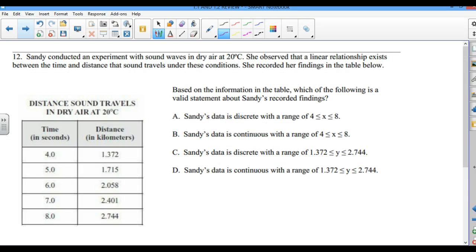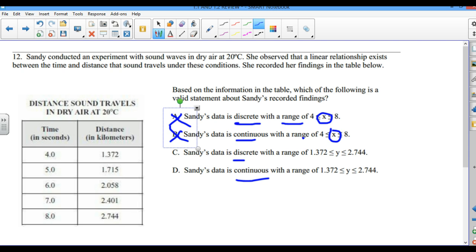Okay, so here is another question. I'm seeing favorite words: discrete, continuous. So that means we have to remember these, and of course you're asking about the range. Before I even look at anything, everything here says range. So remember, if we're talking about the range, that means we're talking about which one, x or y? Y. So anything that says x, I can automatically eliminate. This one says x, this one says x. So these are out, because if we're talking about the range, we know it has to be y.